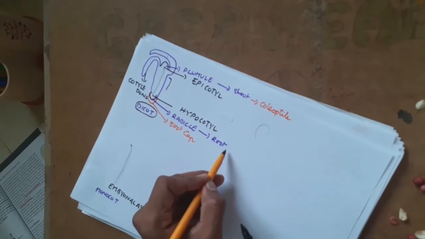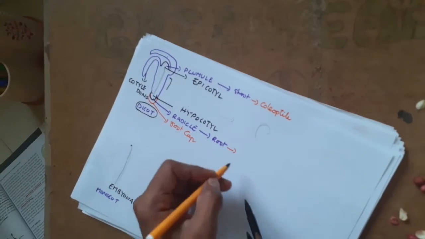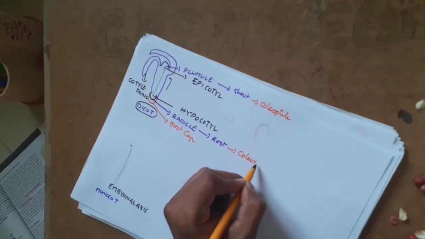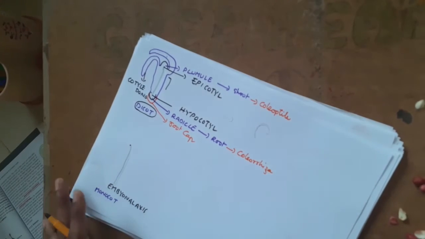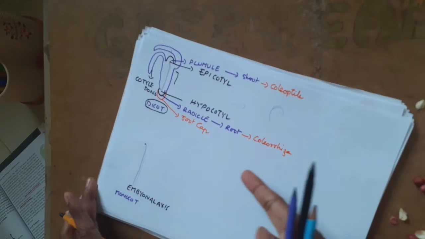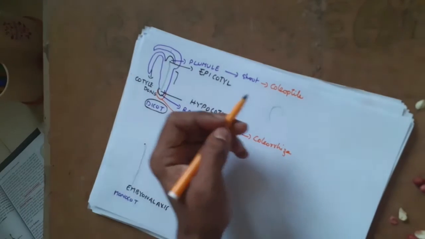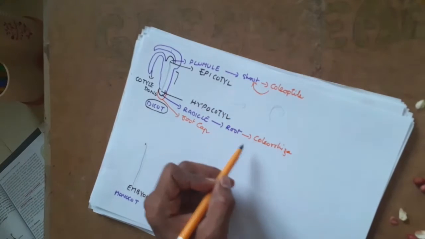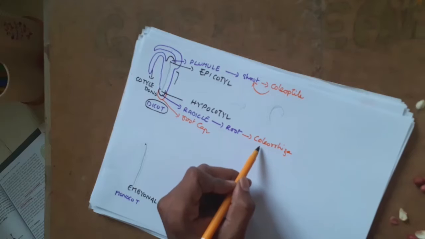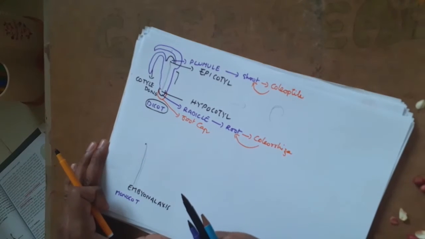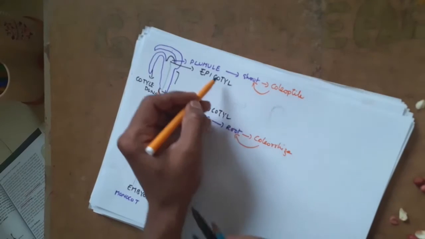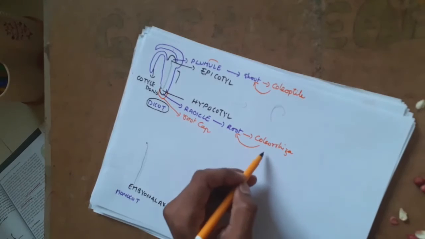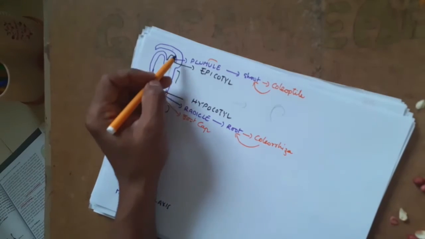Same way, radical holds some cells which will develop into root system. Initially these are called coleorhiza. Okay, keep that in your head. Coleorhiza, coleoptile. These are the structures which develop into shoot system, and the coleorhiza develops into root system. We can say they are the protective layers above the plumule. Same way, coleorhiza is a protective layer above the radicle. They are present right over here.